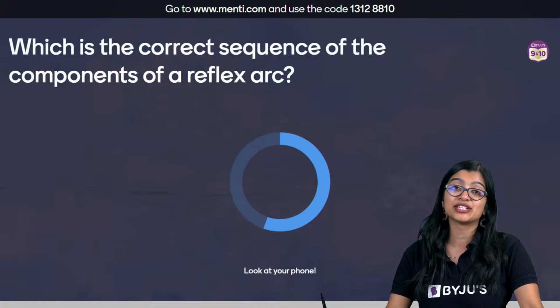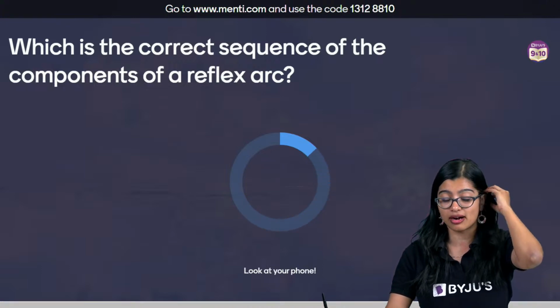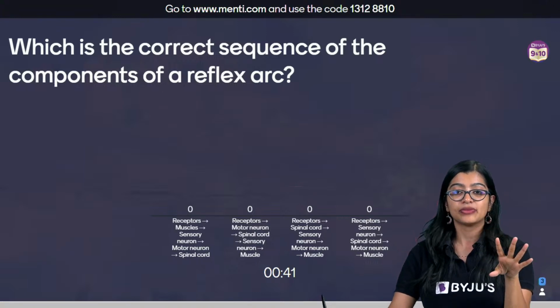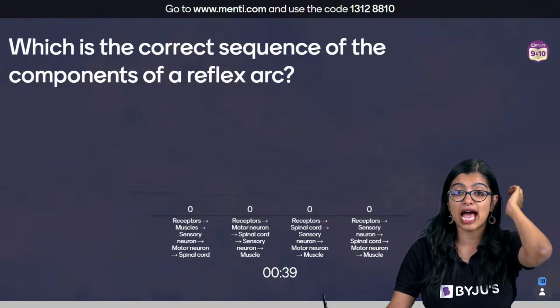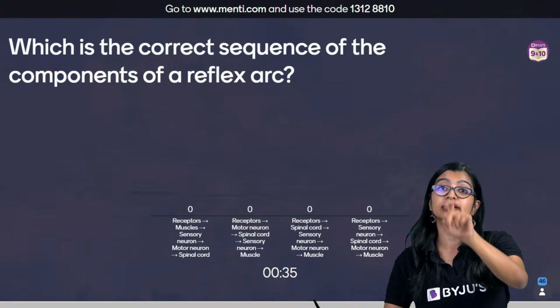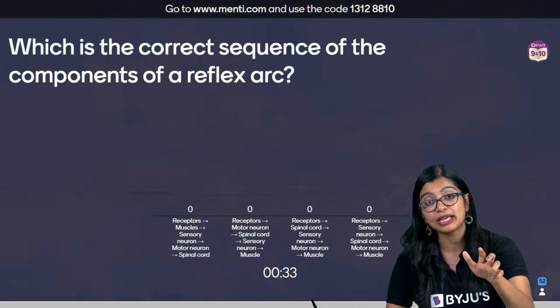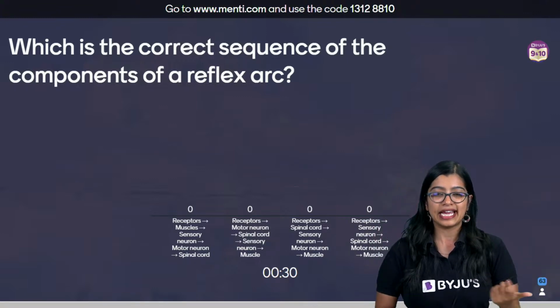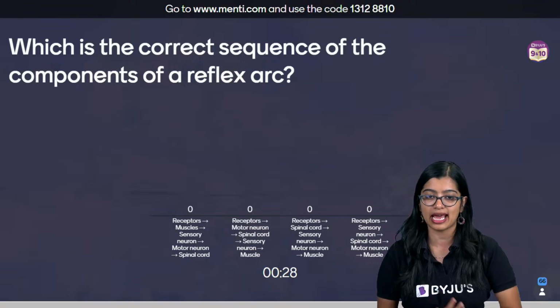Which is the correct sequence of components of a reflex arc? You have four options from which you need to identify the correct answer. What is the difference between reflex action and the human heartbeat? Reflex action is a sudden involuntary action, while the heartbeat is not sudden. It is an involuntary action that is constantly happening.